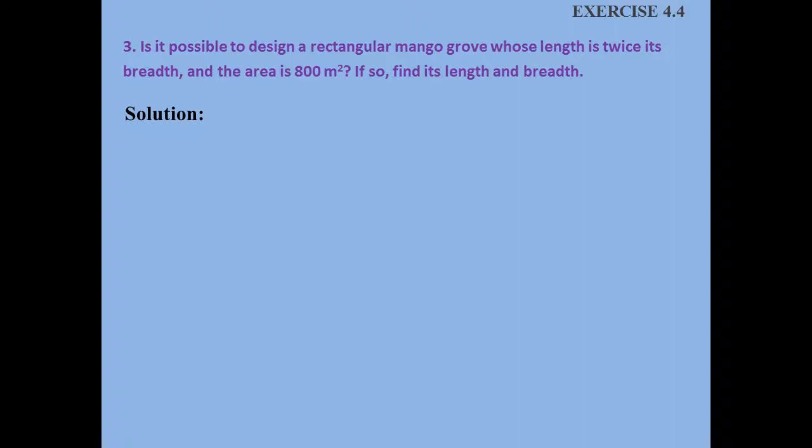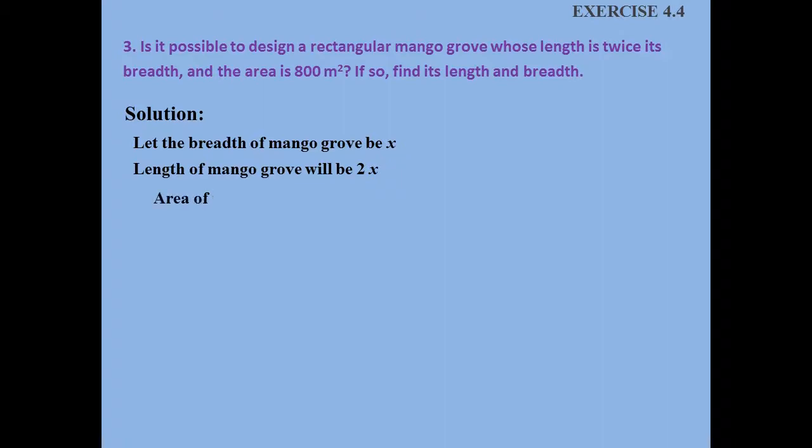Let the breadth of the mango grove be x. It's given length is twice breadth, so length of the mango grove will be 2x, and also given that the area of the mango grove is 800. So 2x into x, since the formula for area of a rectangle is length into breadth. So we get 2x squared is equal to 800.